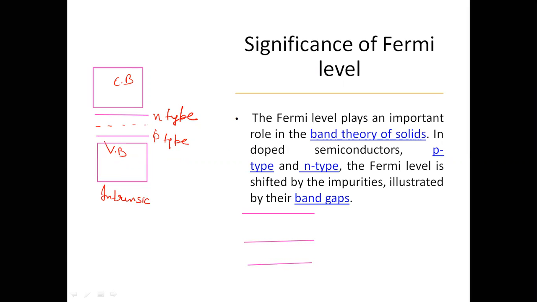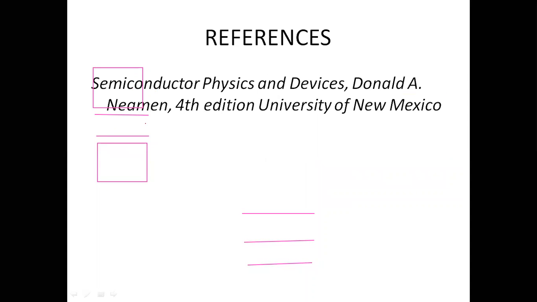Fine. So this is the significance of the Fermi energy level, that the Fermi energy level is shifted by the impurity. So it basically helps to determine the conductivity of the semiconductor. For n-type it shifts towards the conduction band, and for p-type it shifts towards the valence band. So this was all about the Fermi-Dirac distribution function and Fermi energy level.